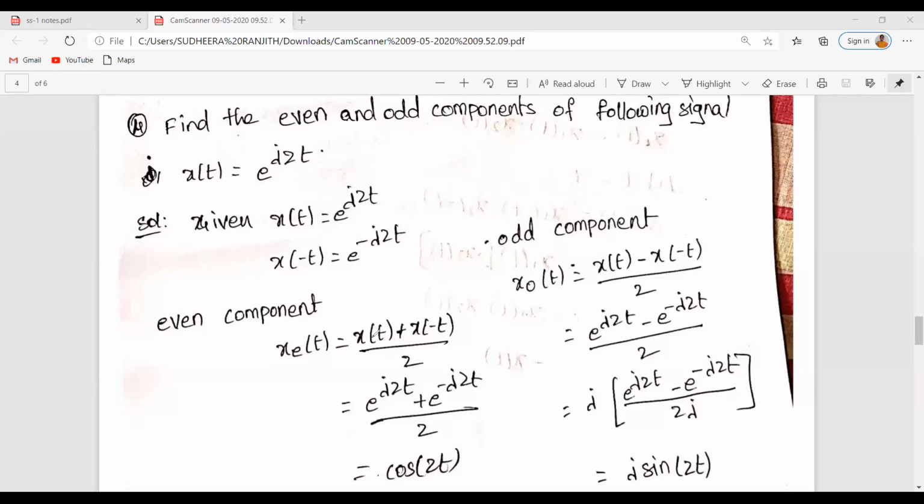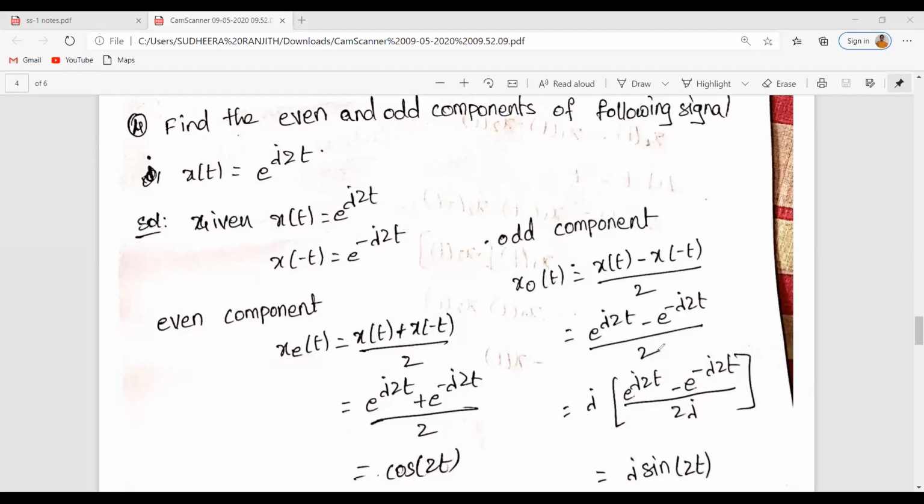Then what is x of t? e to the power of j2t. And what is x of minus t? e to the power of minus j2t divided by 2, which is equal to cos 2t, isn't it? Similarly, while finding the odd component, x odd of t is equal to x of t minus x of minus t divided by 2. Here x of t is e to the power of j2t minus e to the power of minus j2t by 2.